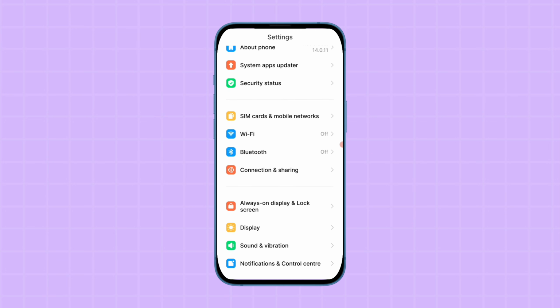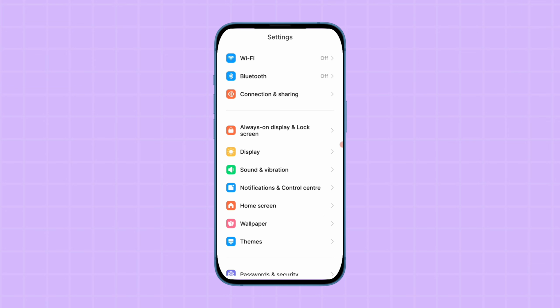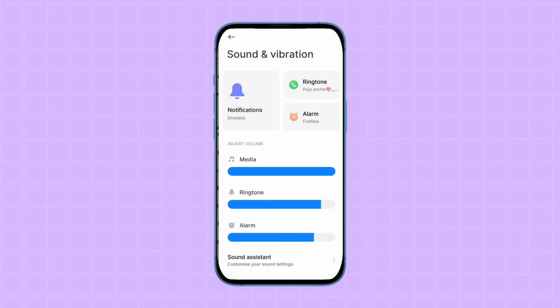First of all, go to the settings of your phone. Tap on the sound and vibration option there and see if the sound of the media is not low. If it is low, then increase it.